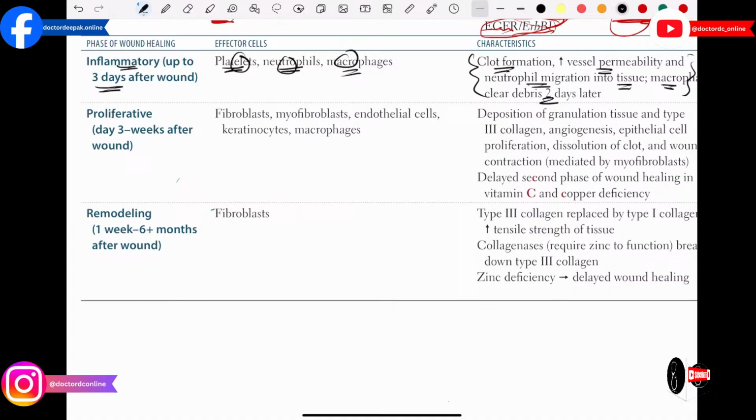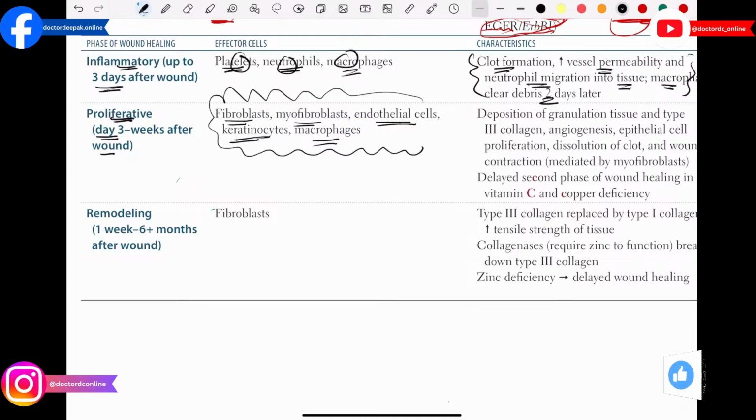Then after that we have the proliferative phase, which starts after day 3 and continues weeks after the wound. And what are the cells which are going to participate in this phase? Basically we have fibroblasts, myofibroblasts, endothelial cells, keratinocytes, and macrophages. So these are the important cells which are going to participate in the proliferative phase.